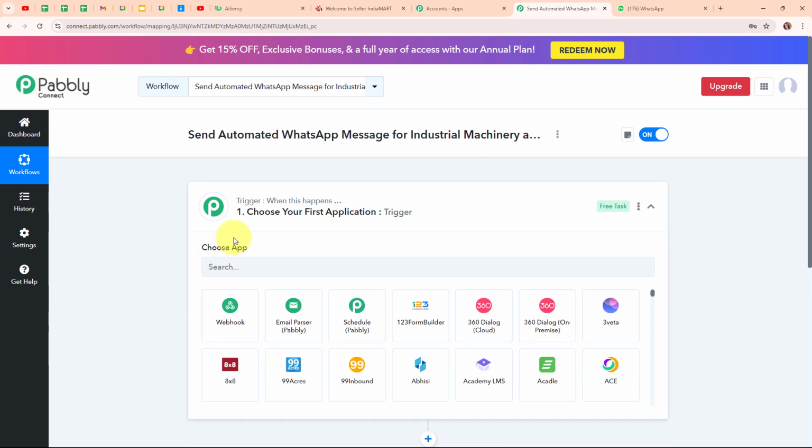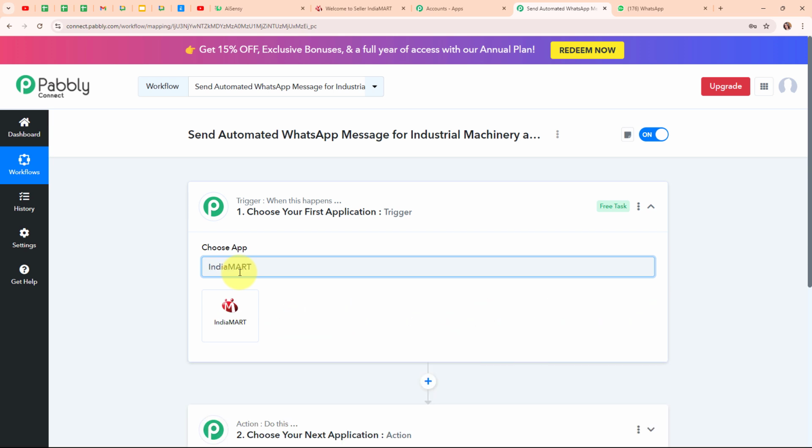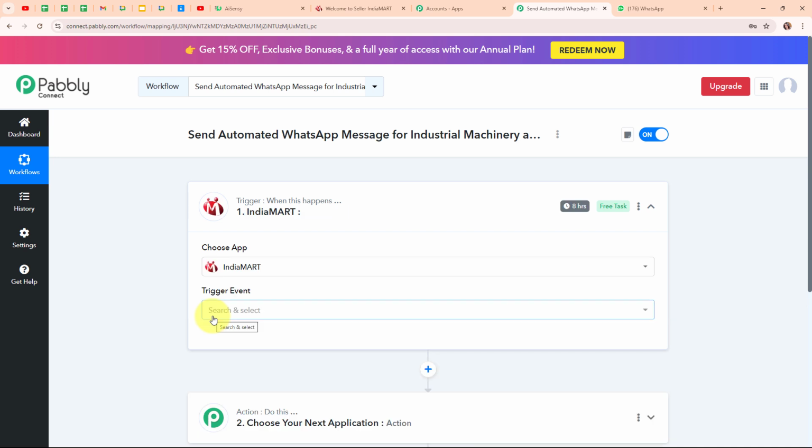So here in my trigger step, I'm going to select my trigger application as IndiaMART. So IndiaMART is an online marketplace that connects buyers and sellers primarily for business and industrial products. It's like having a massive digital directory where businesses can find suppliers for everything from machinery to office supplies. People use IndiaMART because it makes sourcing products and services easy, offering a wide range of options in one place.